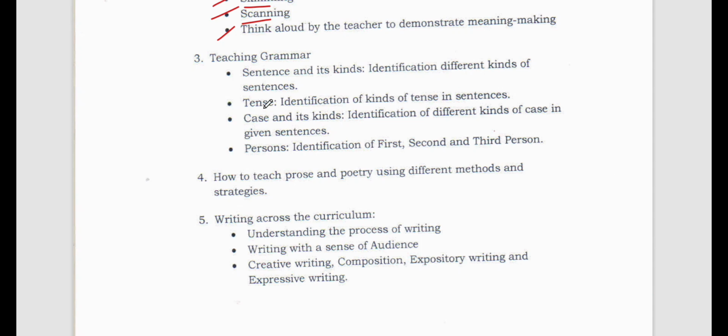Let's go to number 3, that is teaching grammar. Many of us don't like grammar, right? Even I don't like grammar much. So we need to know a certain amount of grammar in order to pass this exam. What is that? Sentence and its kinds, identification, different kinds of sentences. We should know what a sentence is and how many types of sentences there are. All these things we need to know.